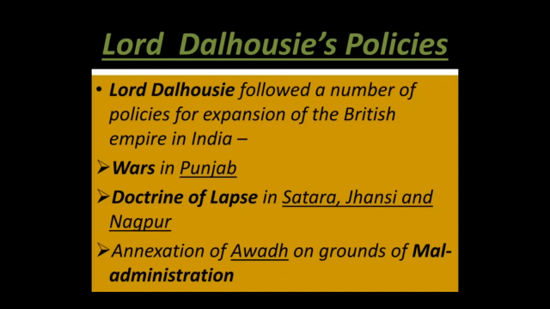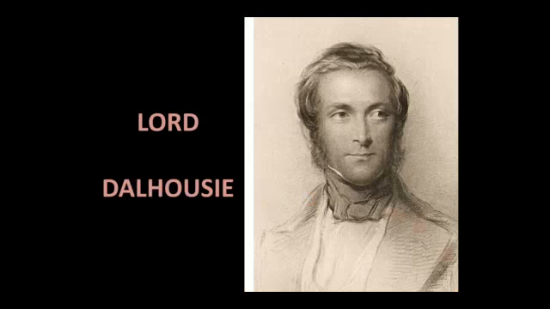So we see the different strategies Lord Dalhousie came up with to gain control over different regions. Punjab was conquered directly by war, Satara, Jhansi, Nagpur by using the Doctrine of Lapse, Awadh on the grounds of maladministration, or you can say misgovernance. He is Lord Dalhousie who comes up with these policies that we are going to study about.